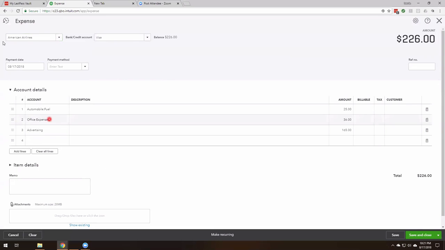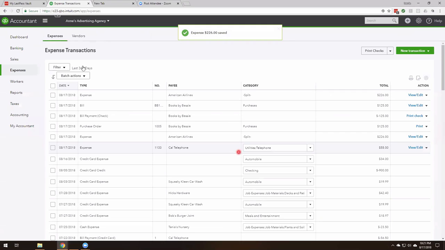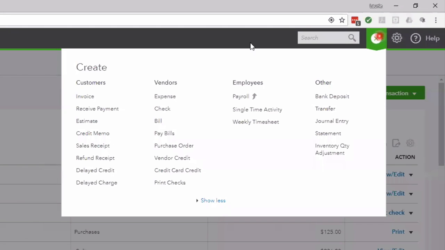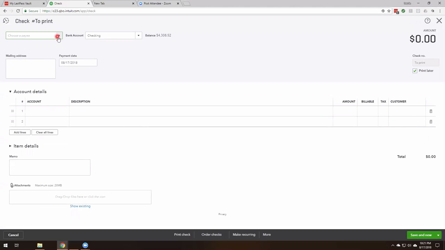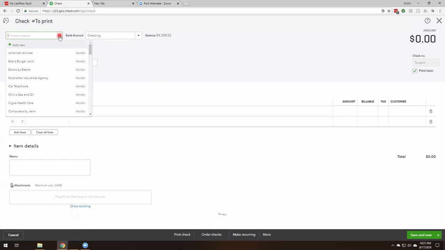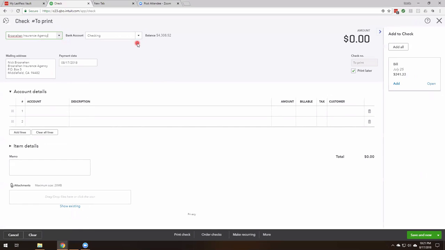Actually, no, we don't need to do that. All right, so let's move on. Now we've got expenses. So we talked about that. A check is if you just write a check to your insurance company, and now there's a bill here. So if you write a check and you don't follow the workflow process of enter bill, pay bill, that's going to really cause a problem, and your books are going to get all yucky and mucky because they won't make sense. Okay, so it's enter bill, pay bill.